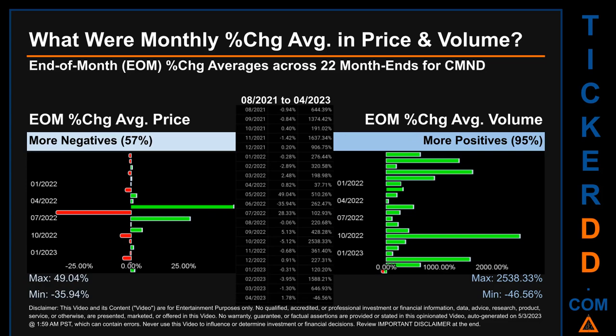Price saw an end-of-month max of 49.04% in average percentage change along with a minimum of minus 35.94%. For volume, the maximum and the minimum monthly percentage change were respectively 38.33% and minus 46.56%.